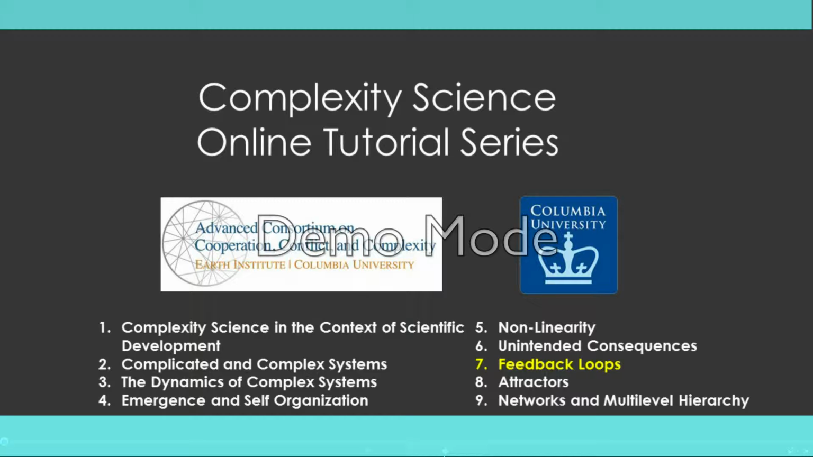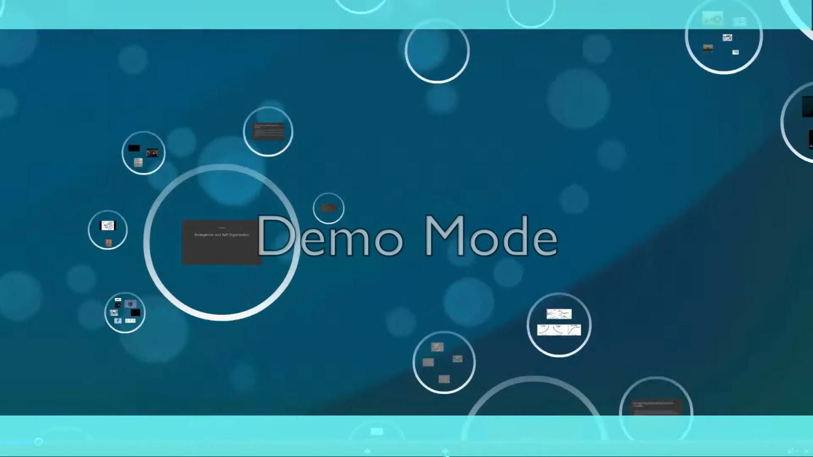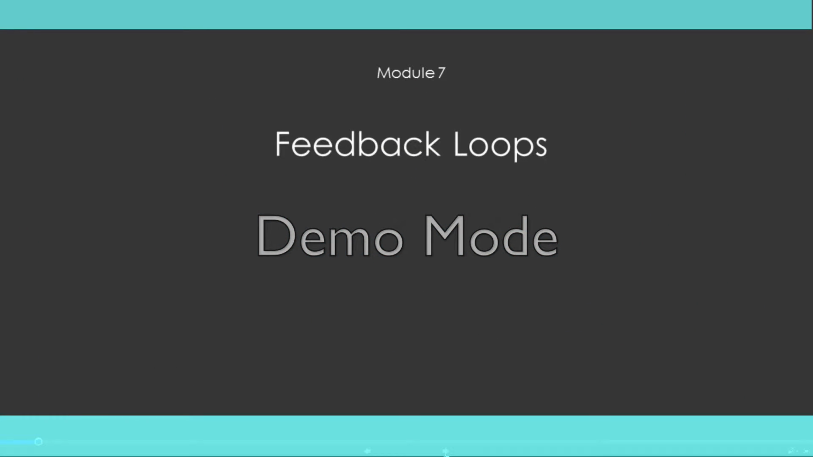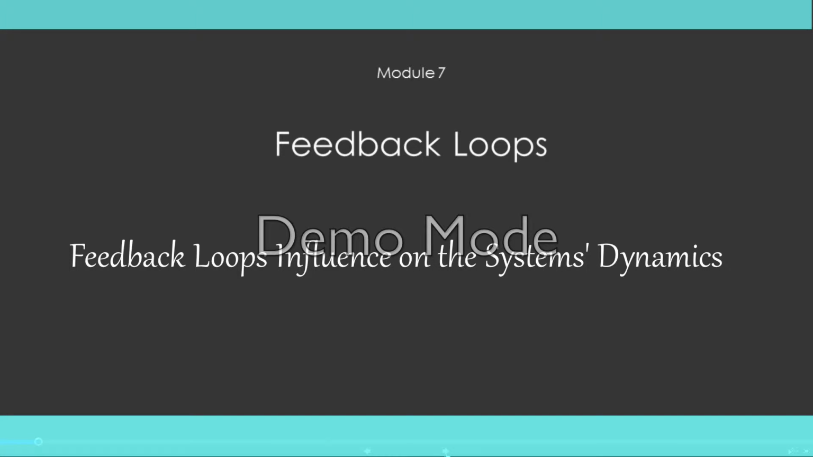So far we have seen how complex systems are different from complicated ones. We saw that they have unique behaviors and special internal dynamics such as emerging self-organization, nonlinear causality, and unintended consequences. This seventh module will focus on another key attribute of complex systems, feedback loops. Feedback loops represent the way in which the parts of the system influence each other. We will learn what a feedback loop is, and explore examples of two types of feedback loops: positive or reinforcing feedback loops, and negative or balancing feedback loops. This module will conclude with an illustration of how feedback loops contribute to the system's dynamics over time.